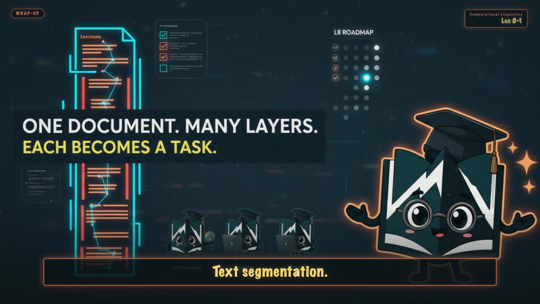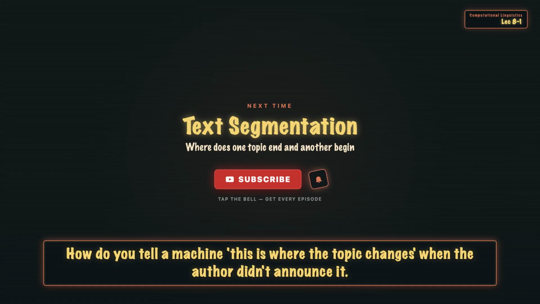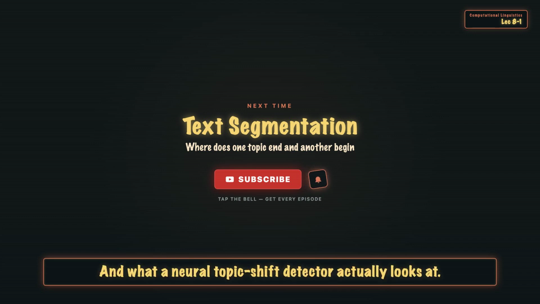Text segmentation. Next time, text segmentation. How do you tell a machine this is where the topic changes when the author didn't announce it? TextTiling, S99, and what a neural topic shift detector actually looks at.